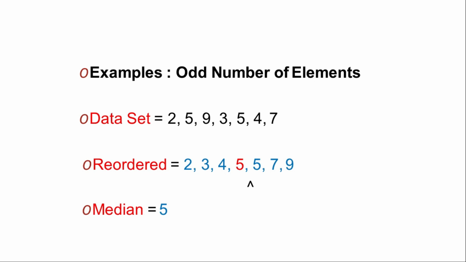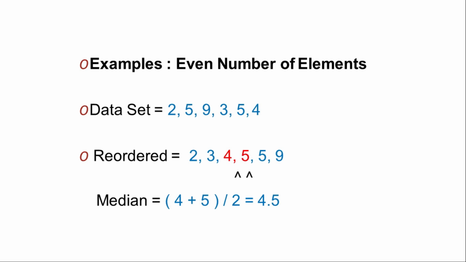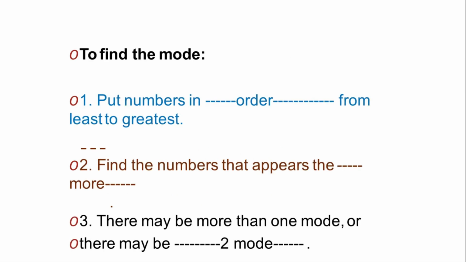Again the same example, data set 2, 5, 9, 3, 5, 4, 7, and when you reorder them, you will find 2, 3, 4, 5, 5, 7, 9 and the median is 5 for an odd number. And for an even number, if two values are in the middle, like 4 and 5, you will add 4 and 5 and divide by 2. You will get a median of 4.5.